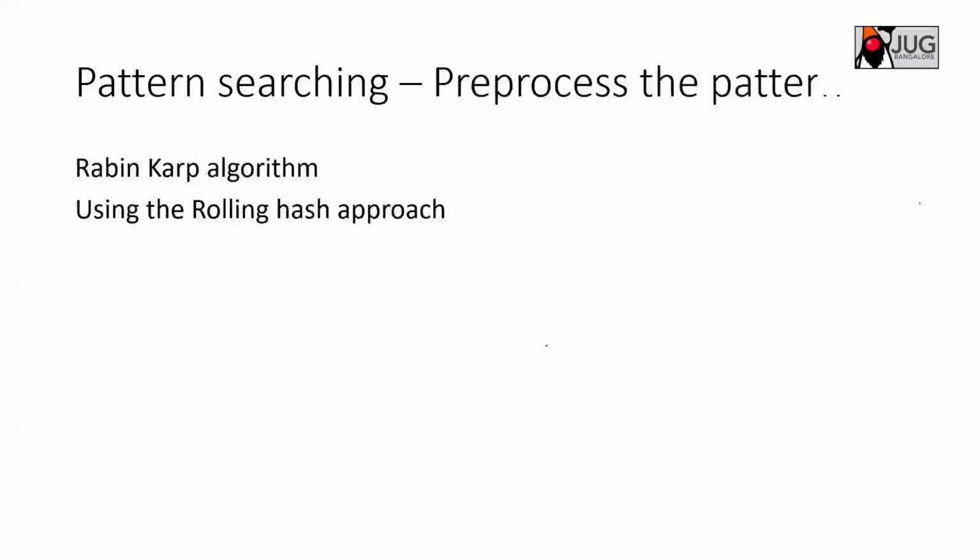What other algorithms do we have? The next one is based on pre-processing the pattern. For example, you can make a hash of the pattern. You take the input string, pick as many characters as the pattern has, apply a hash on that, and try to match it with the hash of the pattern you are looking for. Sorry, I will explain this in detail. I'm not able to put it in the right words, but it is based on the rolling hash approach. We'll discuss this.